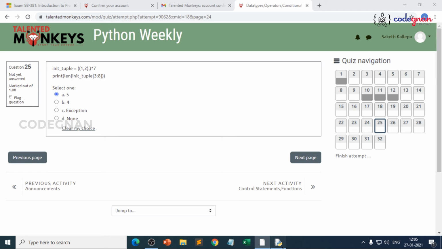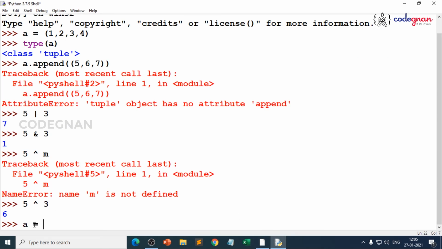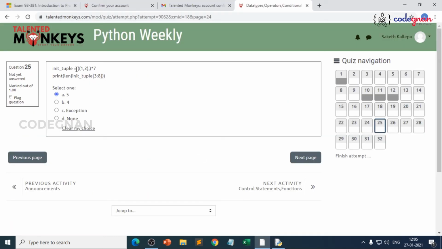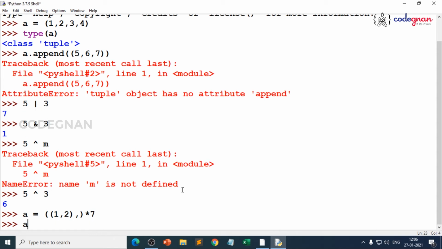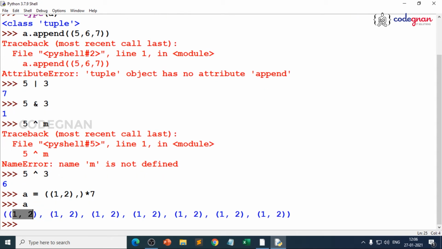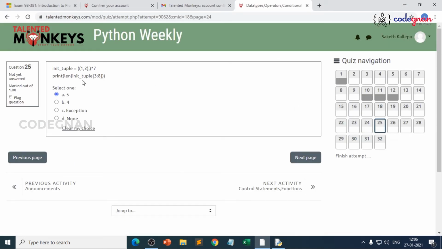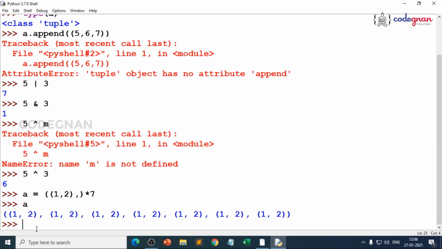Even if you wanted to cross-check it, I'll prove it. I'll give A is equal to, I am taking tuple of A is equal to, it is in the format of a nested tuple, right? It is in the format of 1, 2 repeated 7 times. It's not a nested tuple, we are just giving, yeah, it is a nested tuple actually. 1, 2, 1, 2, 1, 2, 1, 2, right? Because we are repeating it. Okay. And we are asking it to give the length between 3:8, because in 3:8 we are having 5 elements. So directly you will get 5. But people may think that the length is basically 4. No.